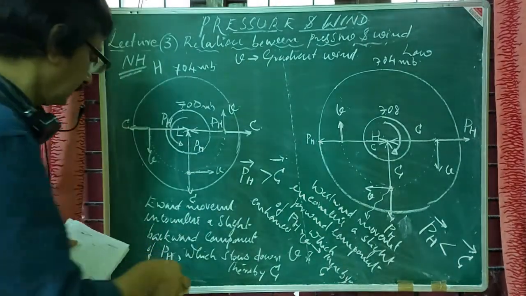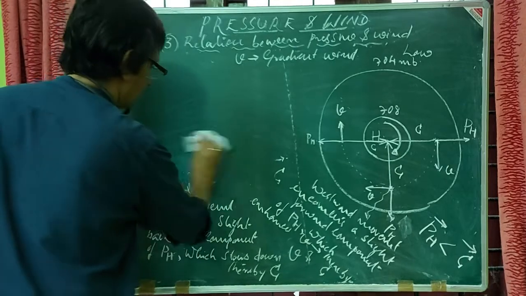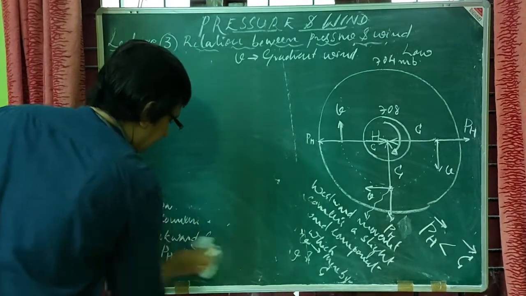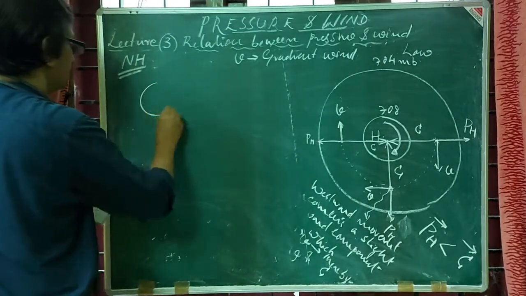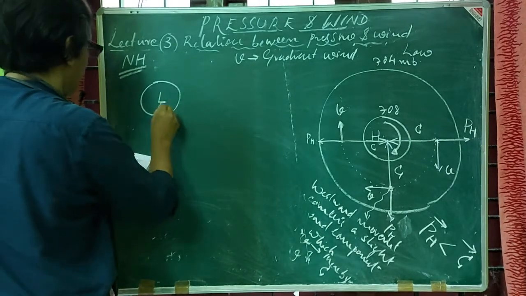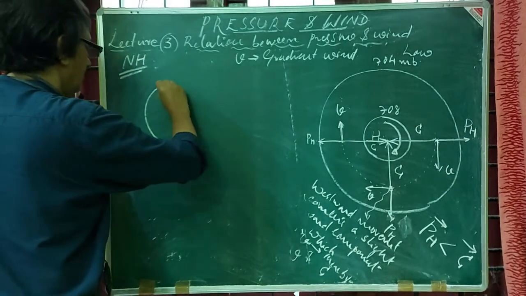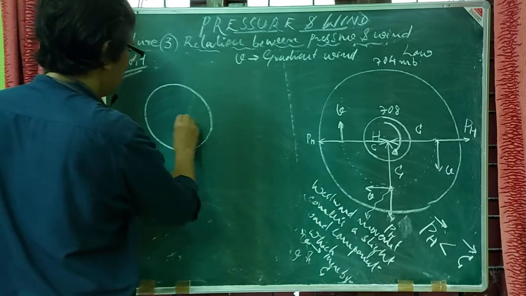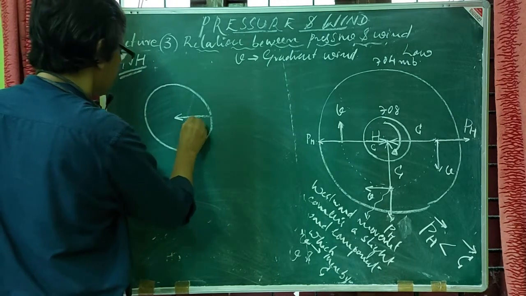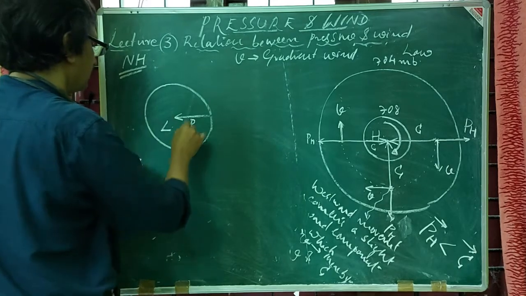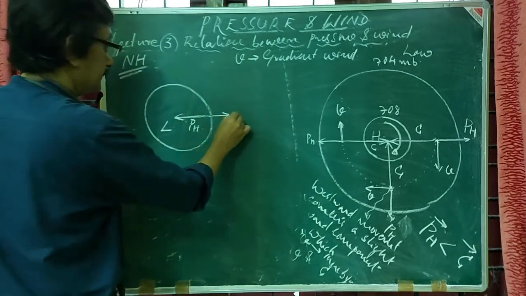So in a general fashion, let me draw. Say I have the low here. Here the pressure gradient force is directed towards the low, and this will be the Coriolis force.